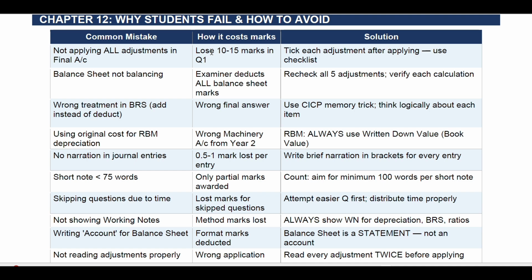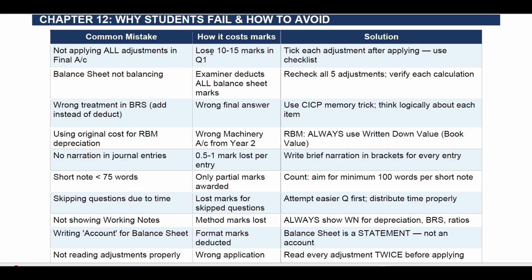Next mistake: balance sheet not balancing. The effect is that the examiner deducts all balance sheet marks. Suppose the balance sheet is for 10 marks, then 10 marks will be deducted. Solution: recheck all 5 adjustments and verify each calculation. Wrong treatment in BRS, adding instead of deducting, always gives a wrong final answer. Solution: use the CICP memory trick and think logically about each item.